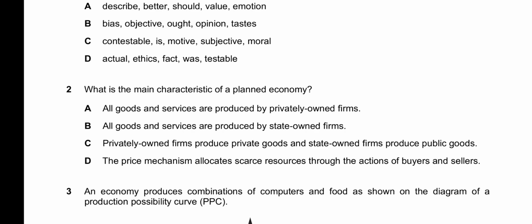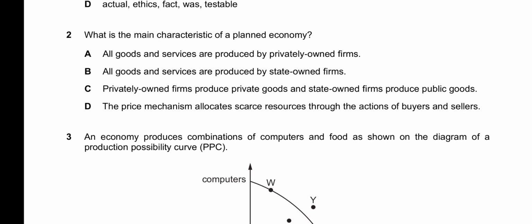B, all goods and services are produced by state-owned firms. This one is correct, but let's see the other ones. C, privately owned firms produce private goods and state-owned firms produce public goods. This sounds like a mixed economy, so it's not the correct answer. Finally, the price mechanism allocates scarce resources through the actions of buyers and sellers. This is again a characteristic of a free market economy. So B is our correct option for 2.